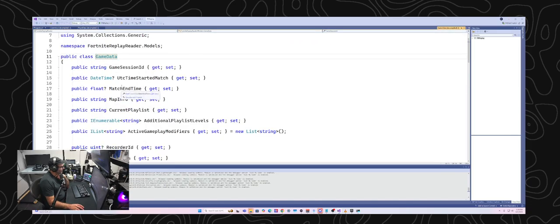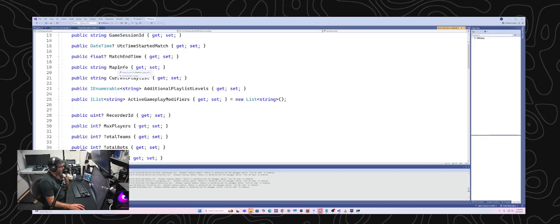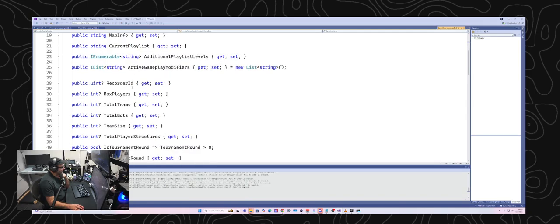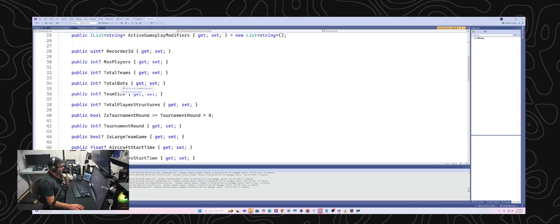So game data has game session ID, match started time, match end time, map info, current playlist, additional playlist levels, recorder ID, max players, total bots. Oh, that's interesting. So they actually put that data in there. So instead of having to go through all the players and count the number of bots seen, you can just get the total bot count that's in the game data itself.